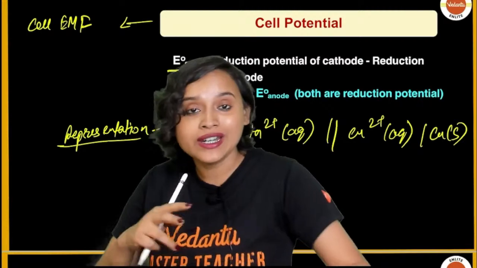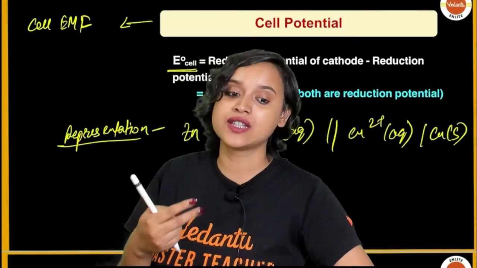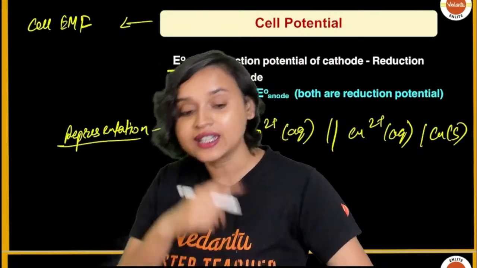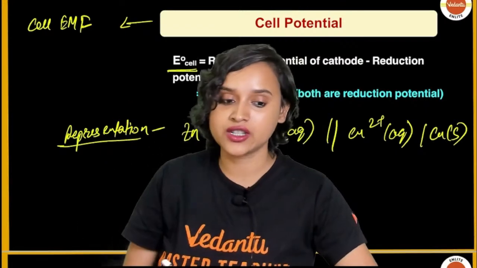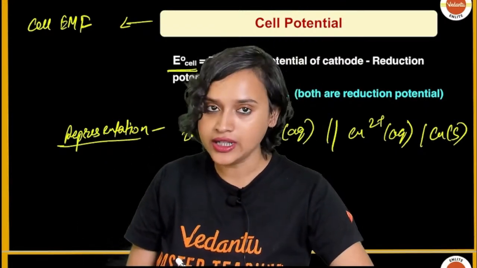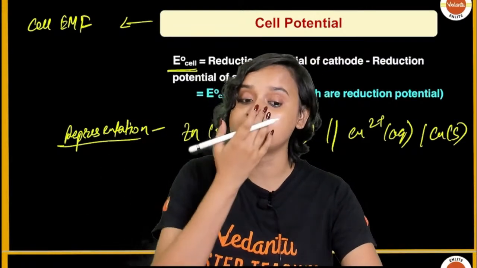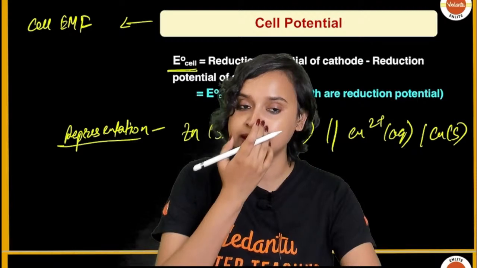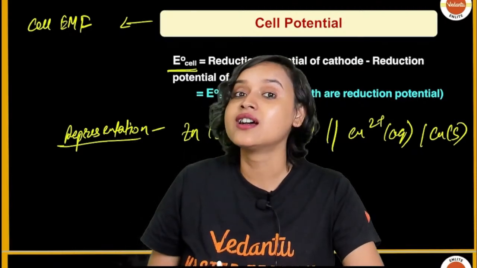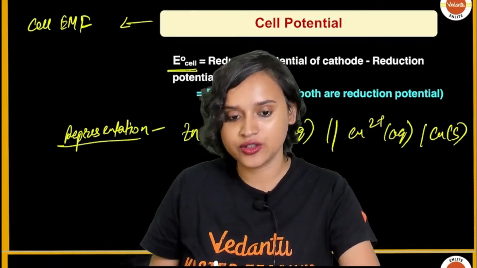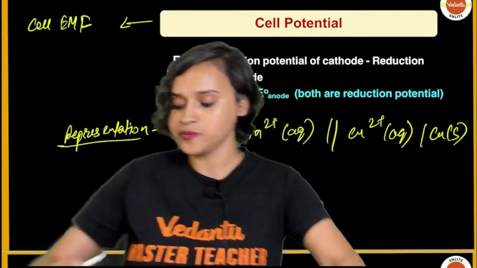When it is acting like a cathode half cell, it goes for reduction. When it is acting like an anode half cell, oxidation is happening. So you can measure the electrode potential of any other metal using this standard hydrogen electrode. You getting it? Alright, everybody. Now moving on.